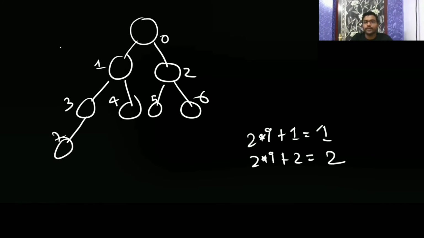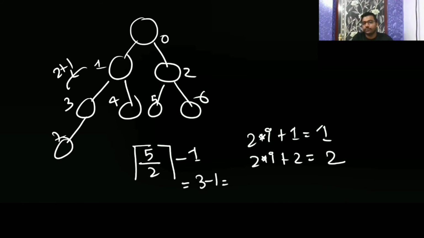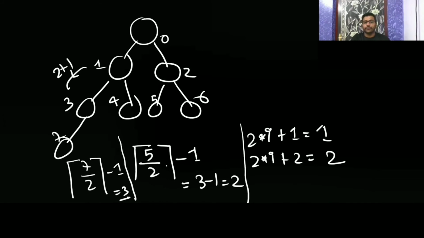For index 1, 2 into 1 is 2 plus 1 is 3, and plus 2 is 4. Now parent: for 5, it is 5 by 2, the ceil of 2.5 is 3, minus 1, 2. You are getting it correct. 6 by 2 is again 3, so likewise. For 7, 7 by 2, the ceil of that minus 1, it is going to be 4 minus 1, 3. You are getting it correct. Okay, so this way you have to use it.